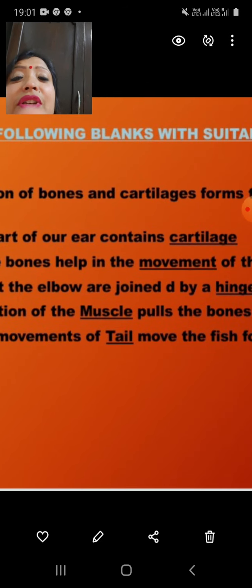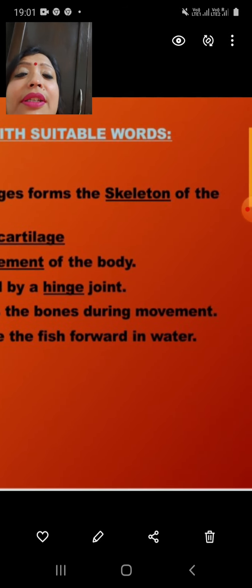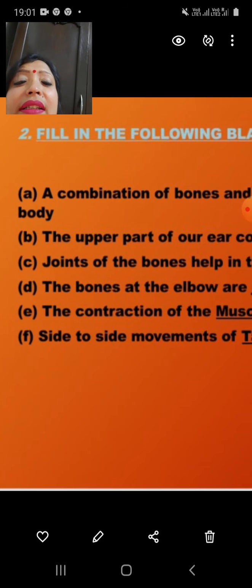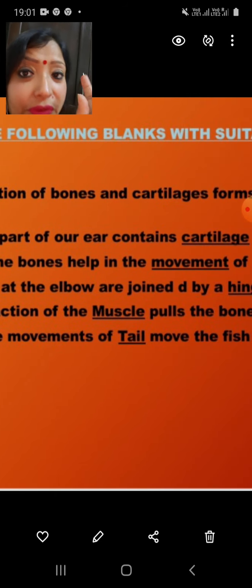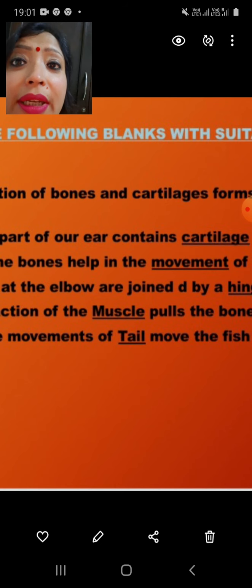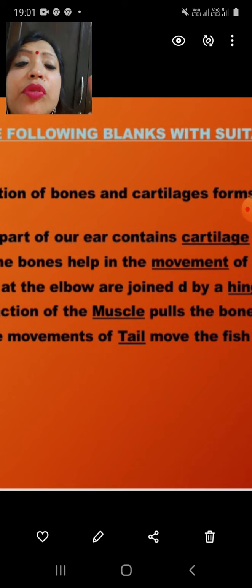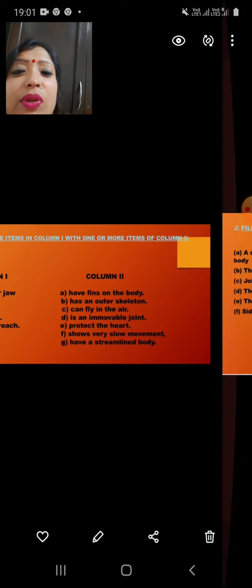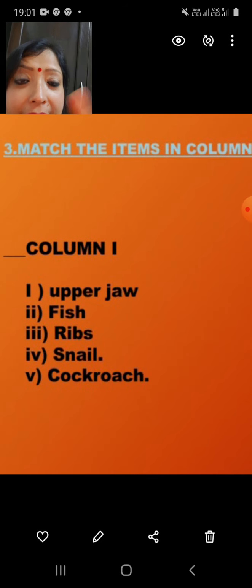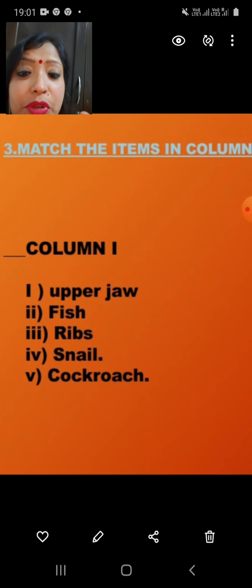The contraction of the dash pulls the bones during movement, contraction of muscles. And the side to side movement of the dash helps the fish to go forward. What? It is the side to side movement of the tail. Okay, very good.